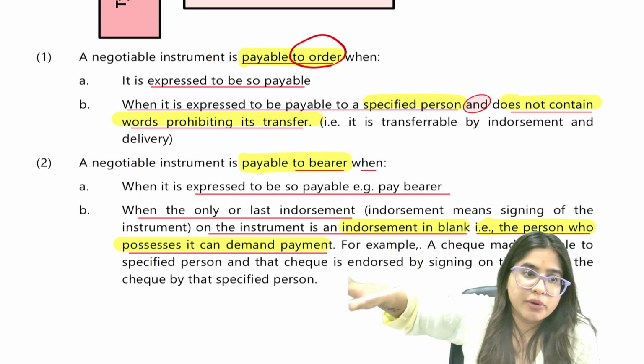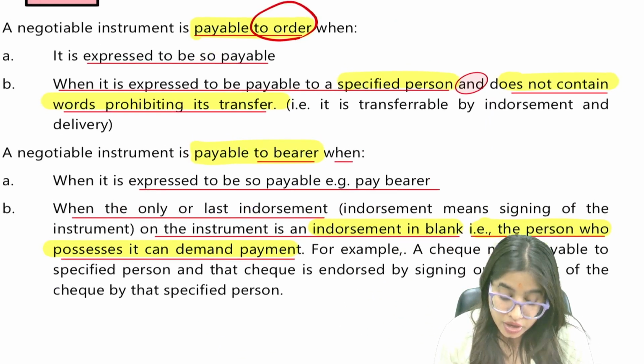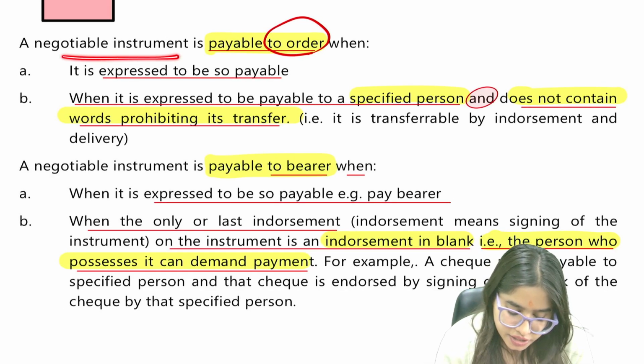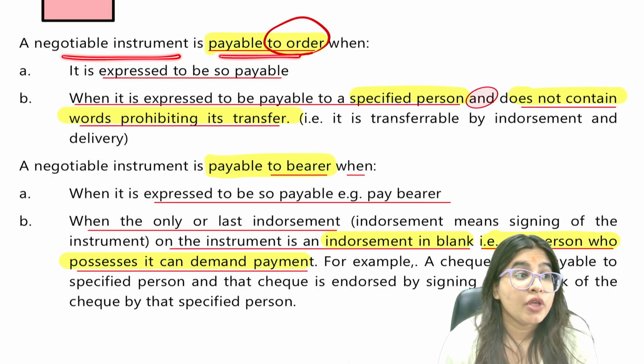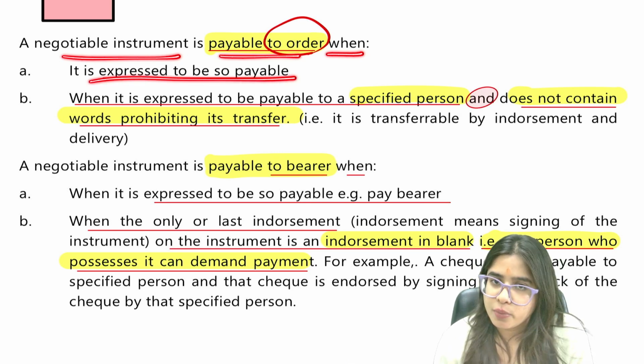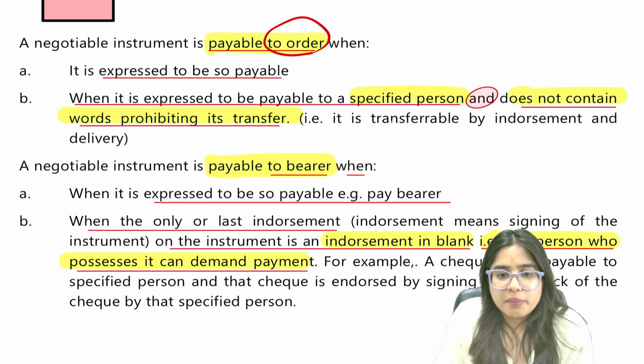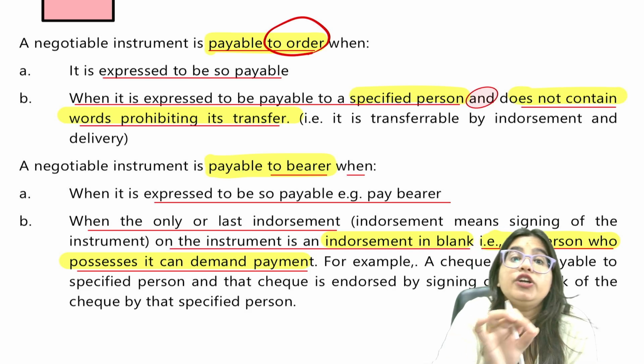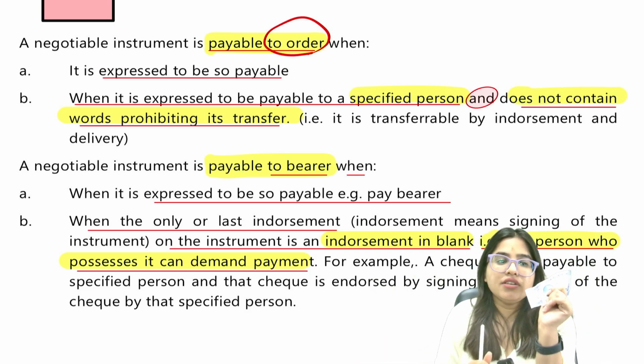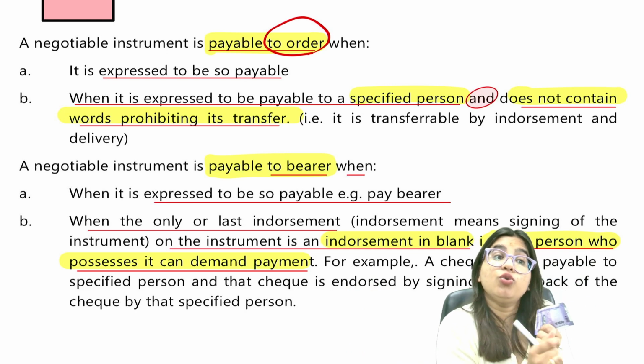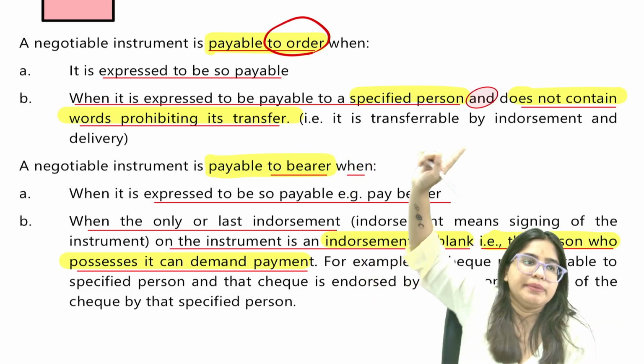Let's read the bookish material and the bookish language, what is given here. Read very carefully. It is written here, a negotiable instrument is payable to order when it is expressed to be so payable. What do you mean by expressed to be so payable? It means when you are expressly telling pay to order. If in an instrument you are specifically writing pay to order Srinivasan, that means it's an order instrument.